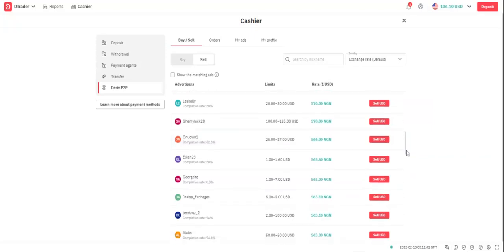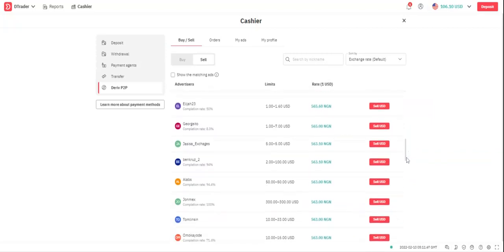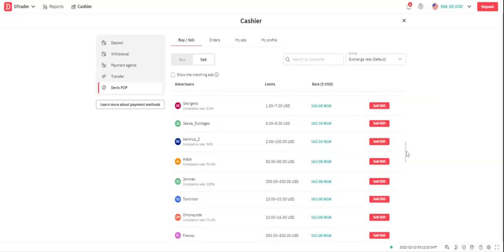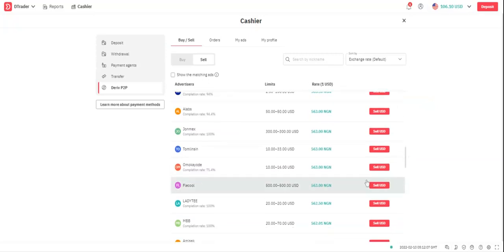So I'm going to this person, who is okay selling 2 to 100. Now let me find that person. This person is selling 300. I don't have to do that. Okay, so I'll sell 20 to this person at 562.25, and then I'll sell the rest to the person selling 100. So any of these two is okay for me.